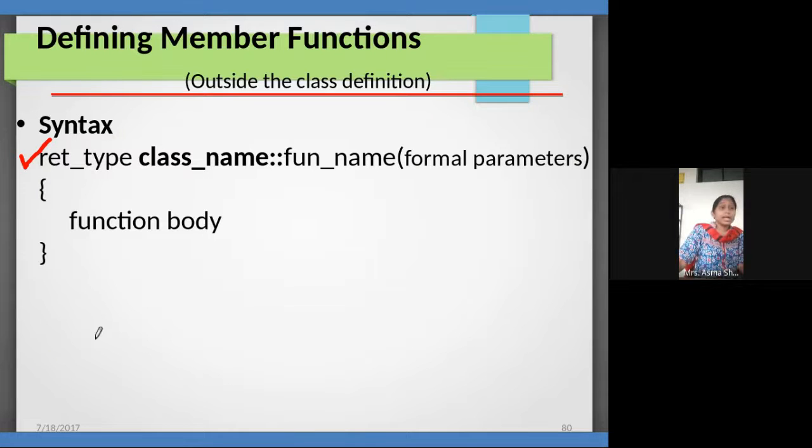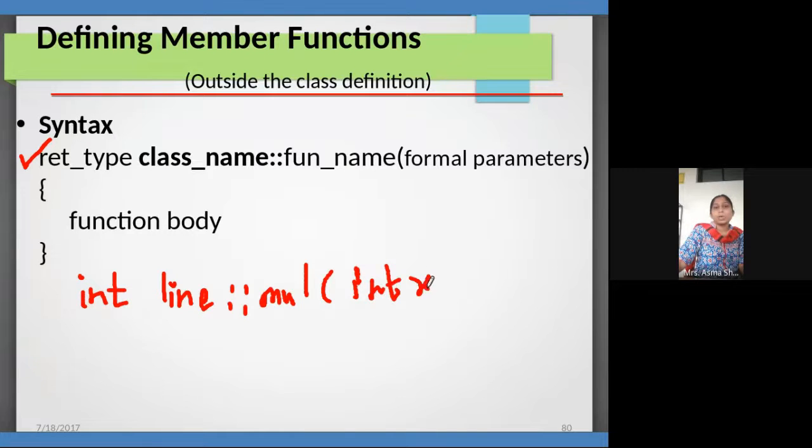It is like this: int, my class name is line, so it is line, then the scope resolution operator. My function name is multiplication, mul, that I have to write. And then I have to write integer x, comma integer y.